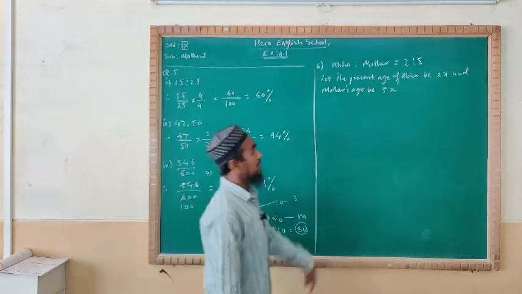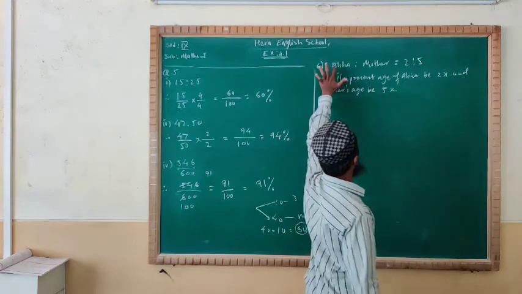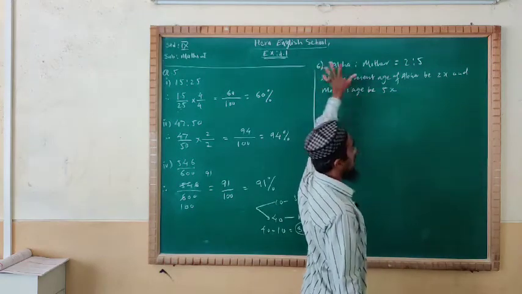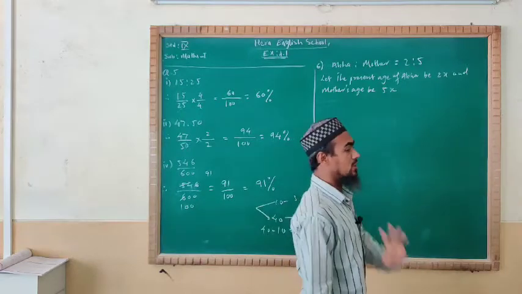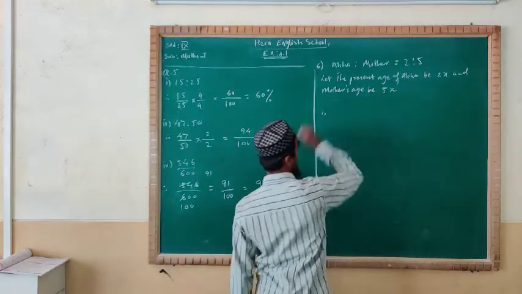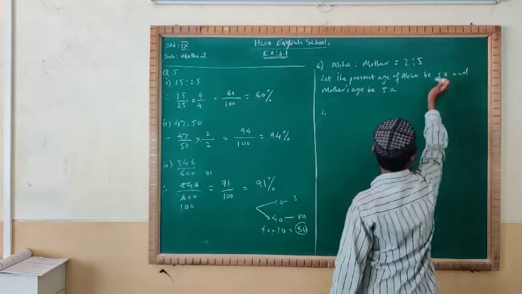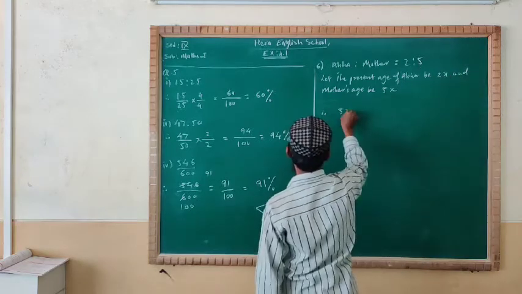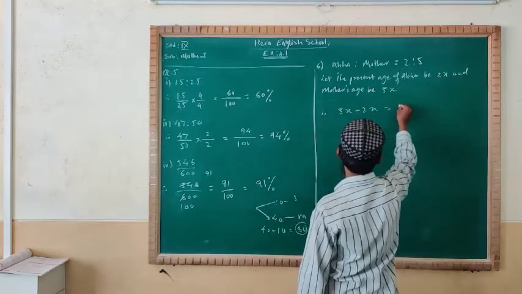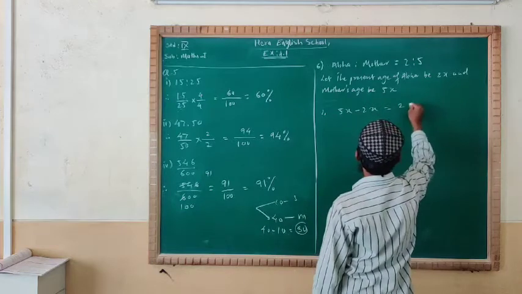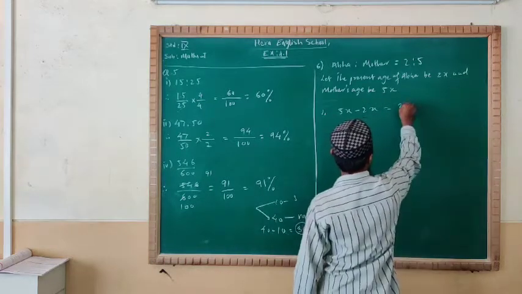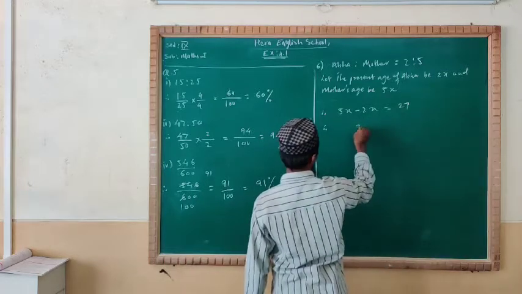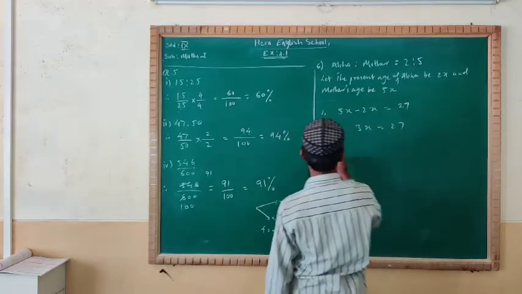See here we are given at the time of Abha's birth, mother's age given 27 years. So we will subtract Abha from the mother, 5x minus 2x, you will get 3x. 27 we are given, it will be as it is.